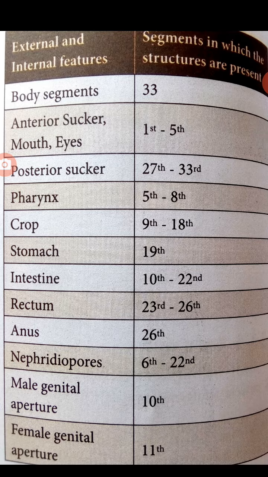Nephridiopores are present in the 6th to 22nd segments. Male genital apparatus is present in the 10th segment. Female genital apparatus is present in the 11th segment.